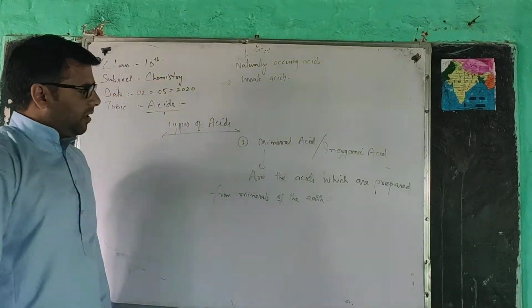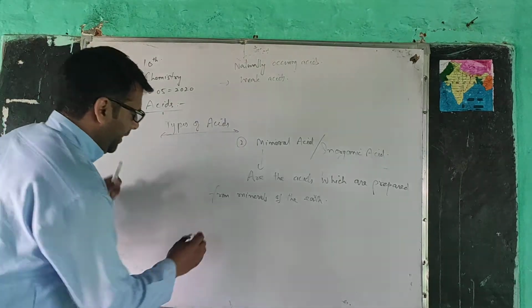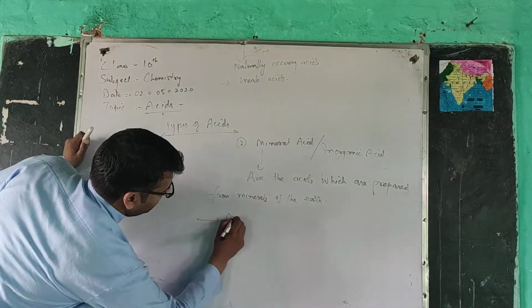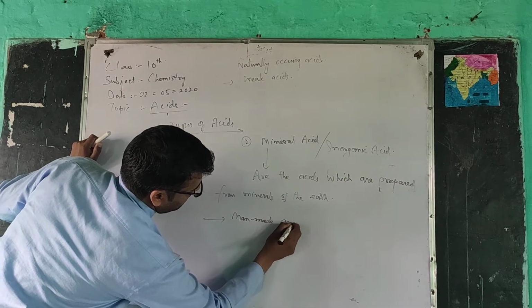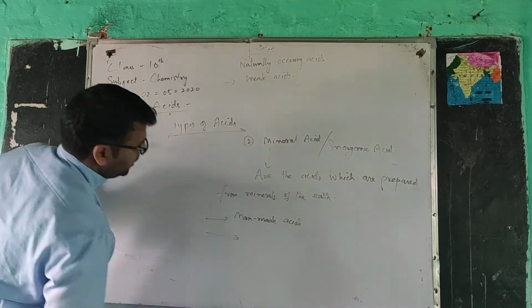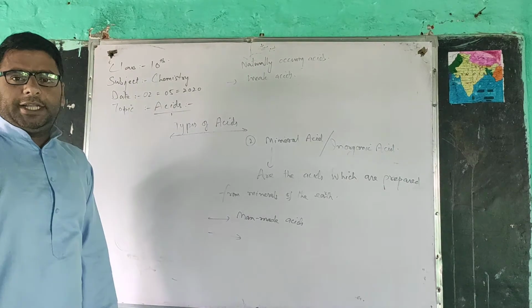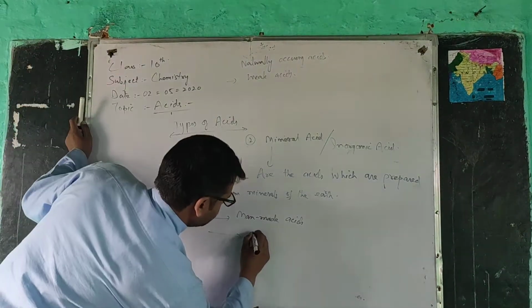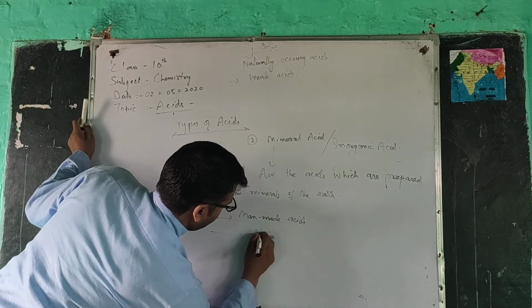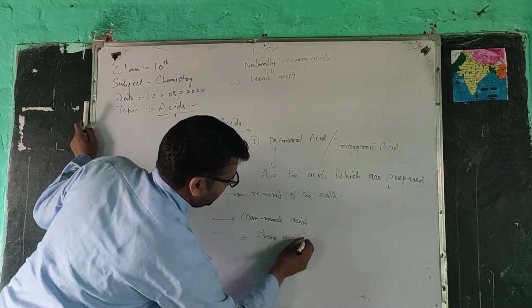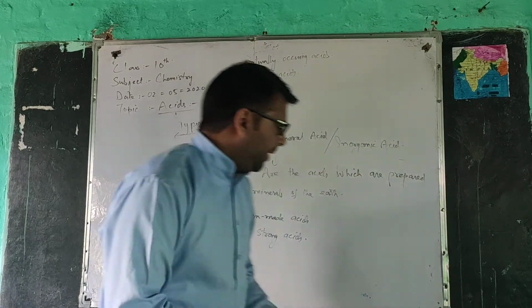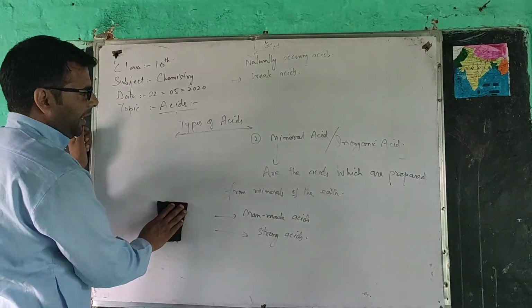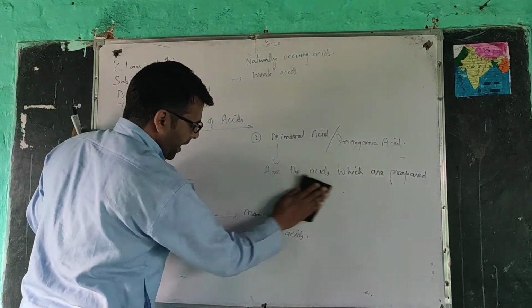These acids are also called man-made acids. These acids are very dangerous acids. These are strong acids. So we can say that the acids which are obtained from the minerals of the earth are called mineral acids. These are man-made acids. These are strong acids.